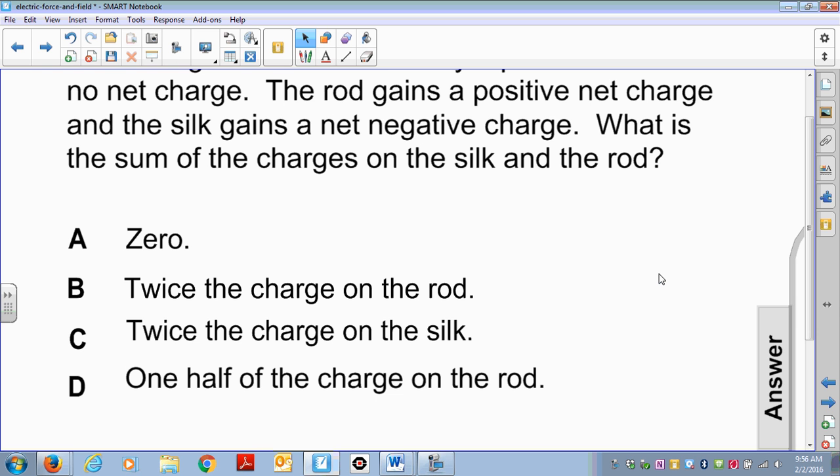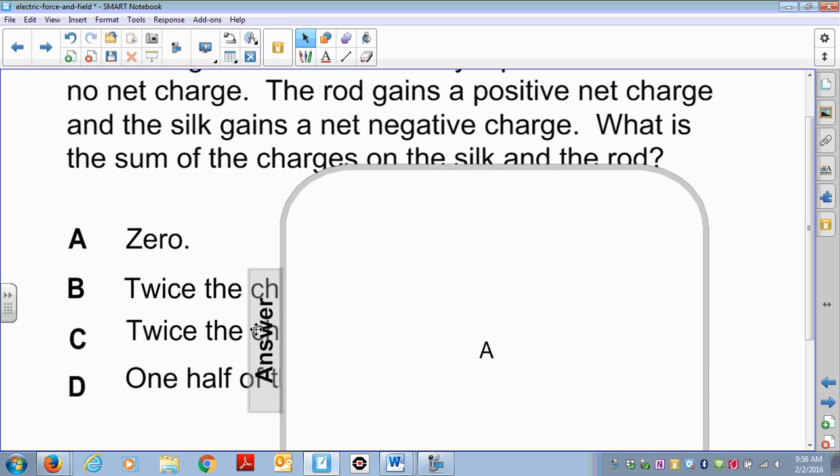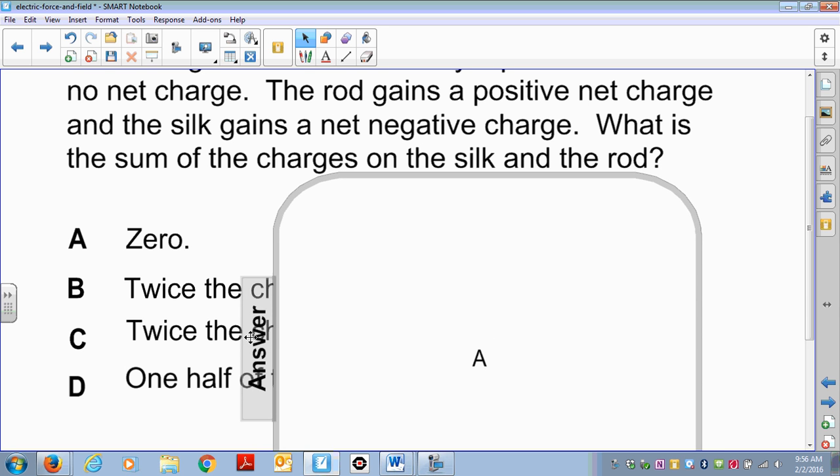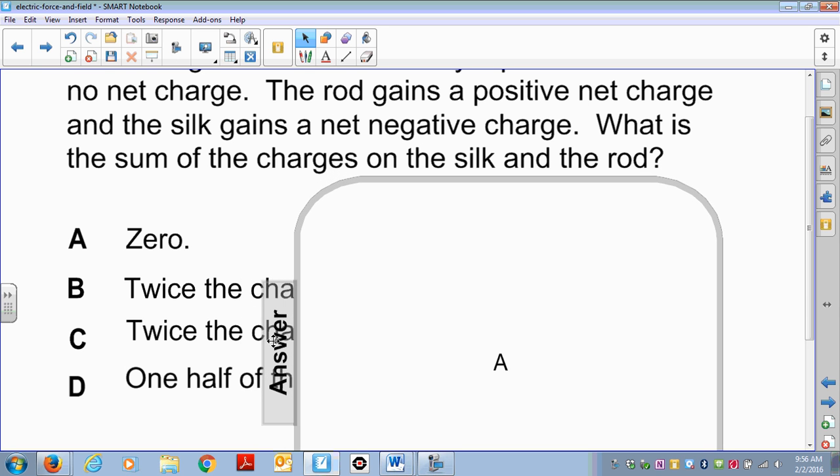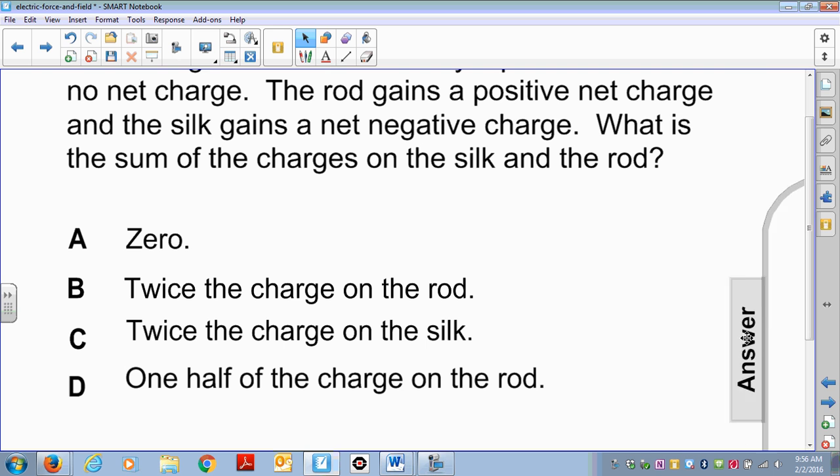select your answer now. Okay, so let's see if you have the correct answer. You should have chosen A. Remember, charge is conserved, so the net charge will have to be 0.